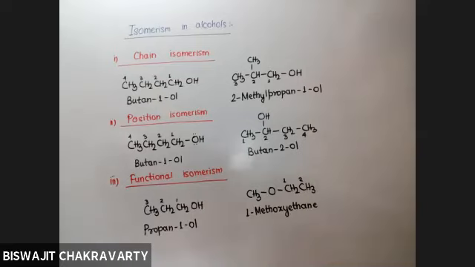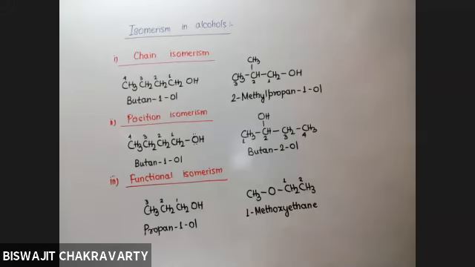Sir, what do you mean by functional group? It is the atom or group of atoms which control the physical and chemical properties. There are various functional groups starting from alcohols, ethers, haloalkanes, aldehydes, ketones. Now, all functional groups cannot show functional isomerism with each other.